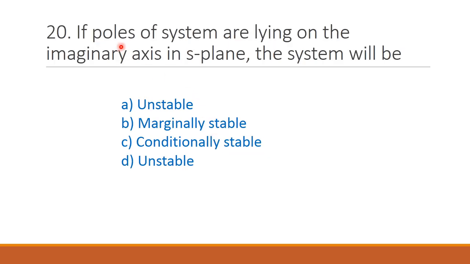Next question, if poles of the system are lying on the imaginary axis in S-plane, the system will be a marginally stable system. So the answer is option B.